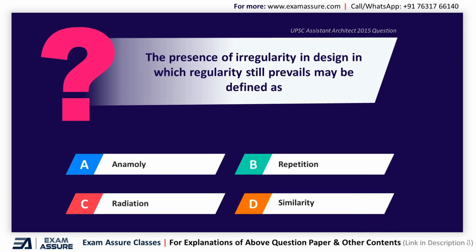Next question, the presence of irregularity in design in which regularity still prevails may be defined as option A, anomaly, option B, repetition, option C, radiation, option D, similarity. And the correct answer is anomaly.